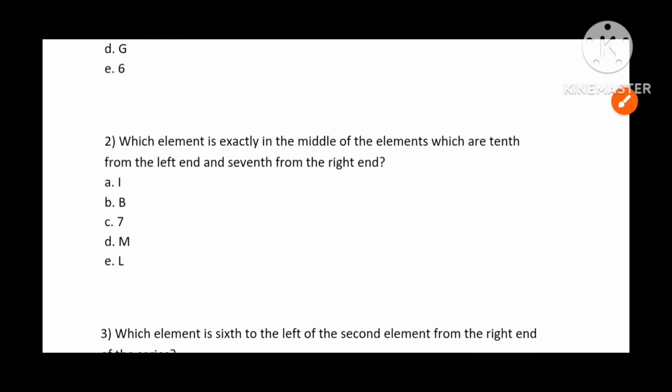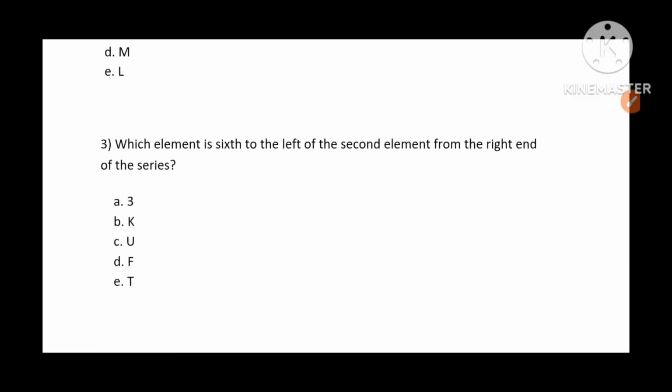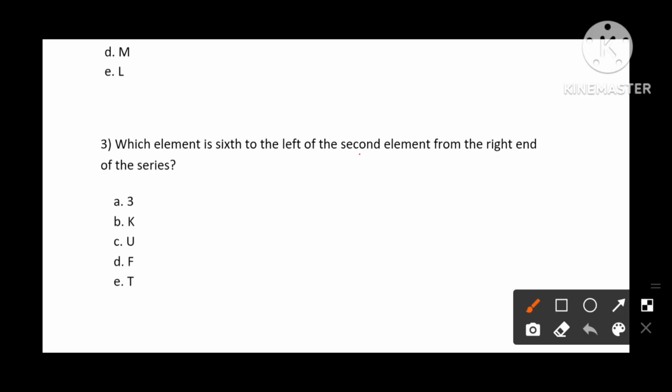Next we are going to see question number 3. Which element is sixth to the left of second element from the right hand of the series? So second element from the right hand, sixth to the left. So from right hand 2 plus 6 which will be 8th.